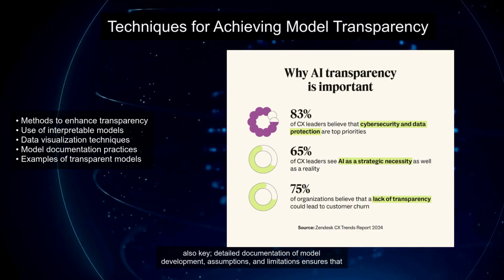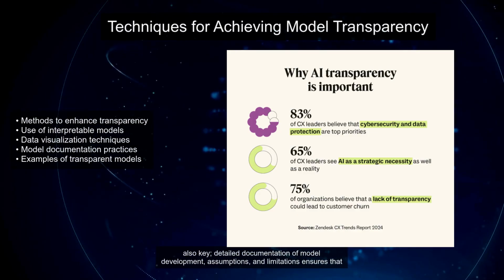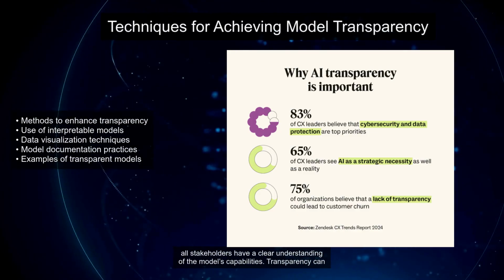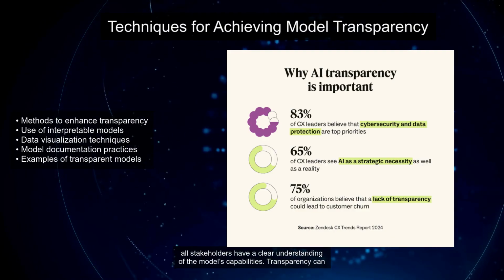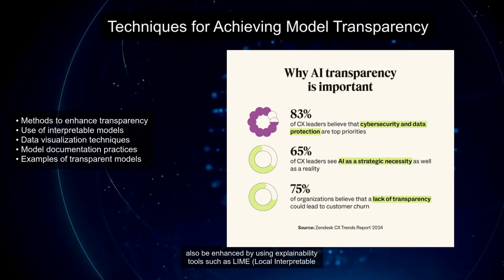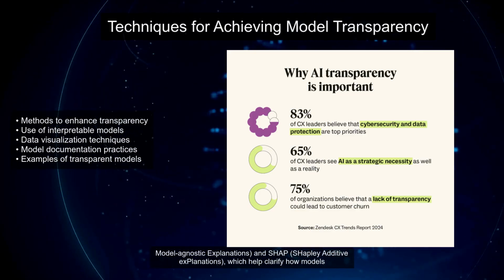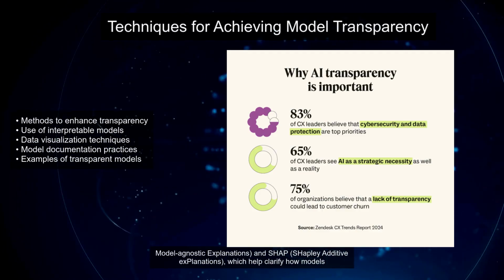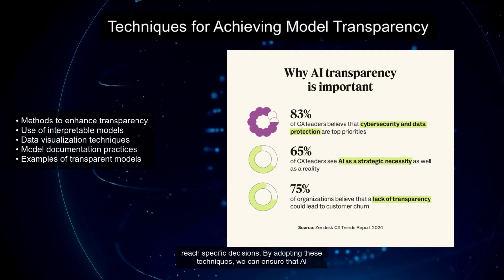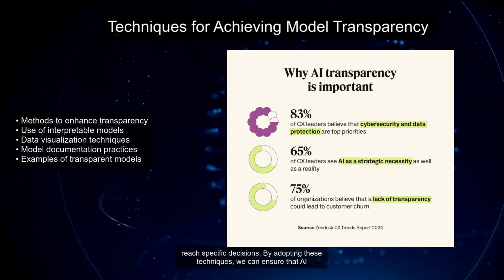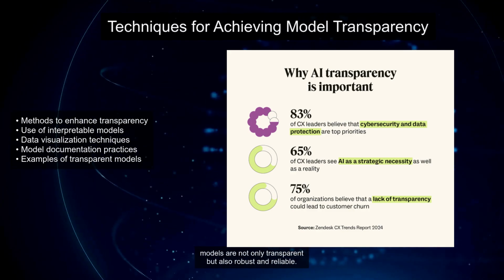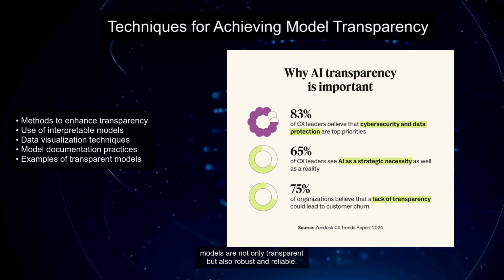Documentation is also key. Detailed documentation of model development, assumptions, and limitations ensures that all stakeholders have a clear understanding of the model's capabilities. Transparency can also be enhanced by using explainability tools such as LIME, local interpretable model agnostic explanations, and SHAP, Shapley additive explanations, which help clarify how models reach specific decisions. By adopting these techniques, we can ensure that AI models are not only transparent but also robust and reliable.